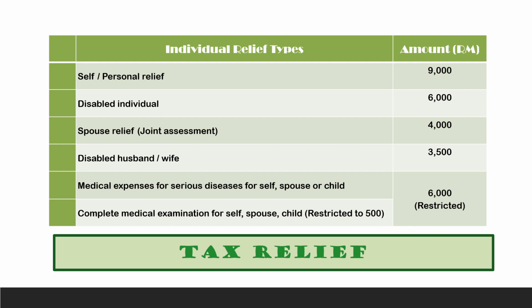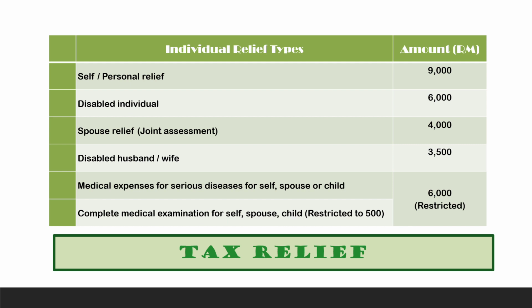Okay, coming back here. So what is the disabled individual relief? This is applicable for a disabled person or OKU person. So let's say there is a married couple, and both are a blind couple. The husband is blind, and the wife is also blind.